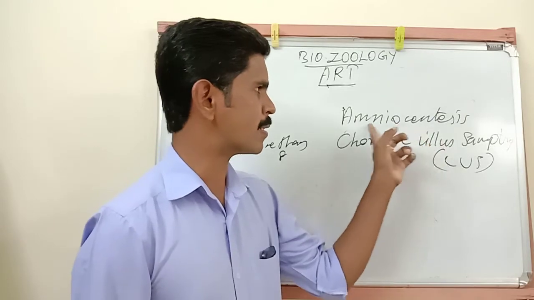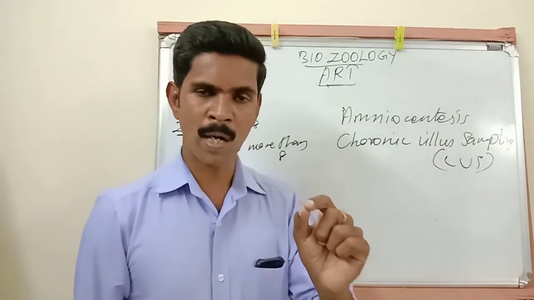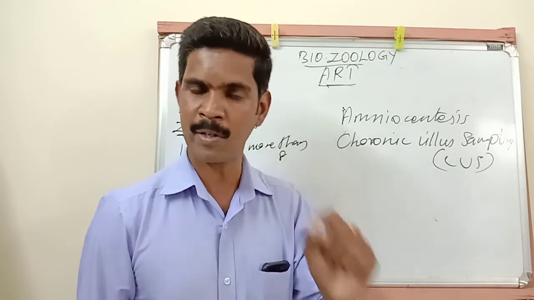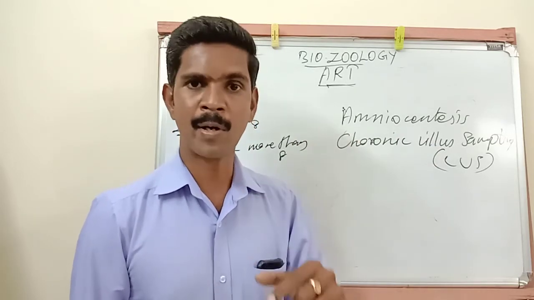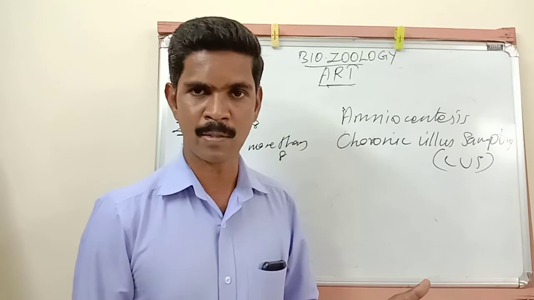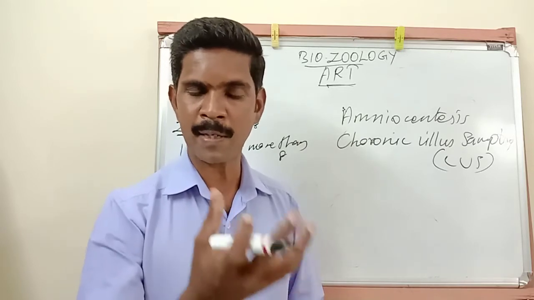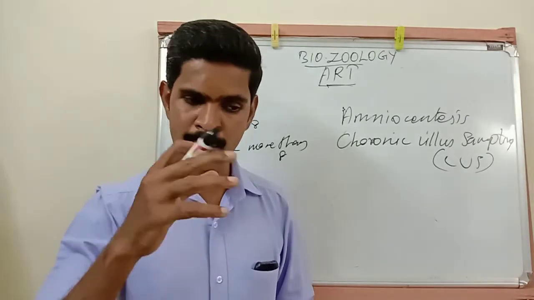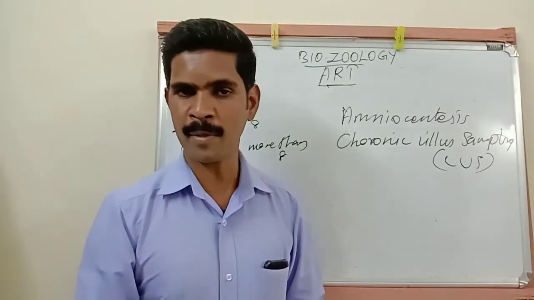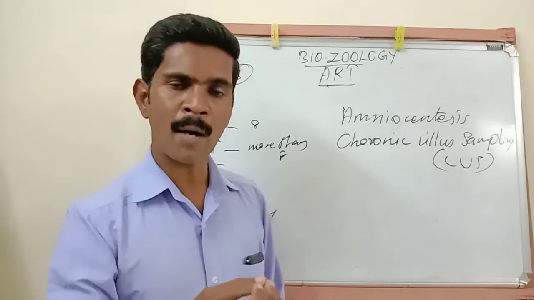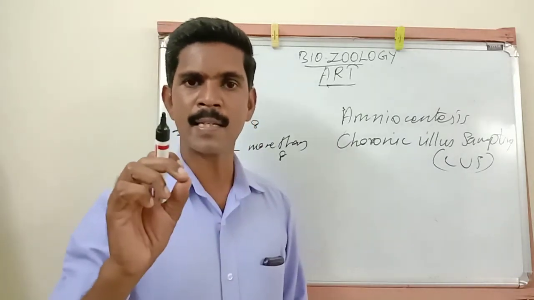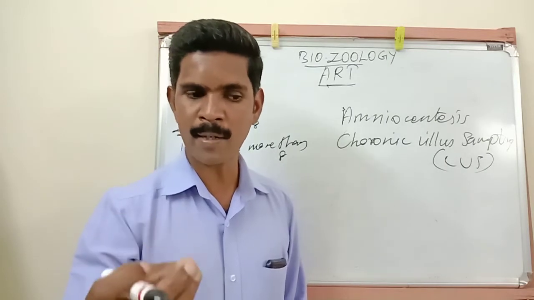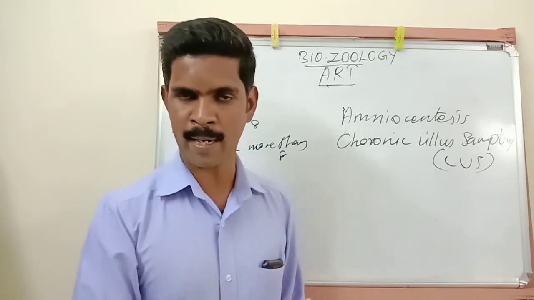Here, in amniocentesis, through the abdomen, a small needle is injected inside the amnion. Amnion is an extra embryonic membrane. Already we have studied the structure of the uterus. When the baby is developing inside the uterus, it is covered with a membrane called the amnion. Inside the amnion, one fluid is there, called amniotic fluid. Through the abdominal region, a small needle is injected inside the amnion, and a small amount of amniotic fluid is taken outside.